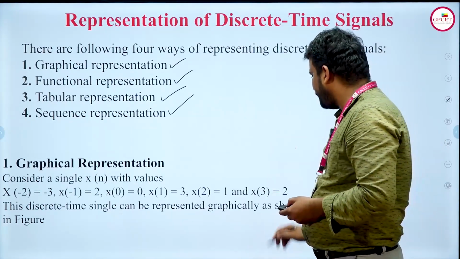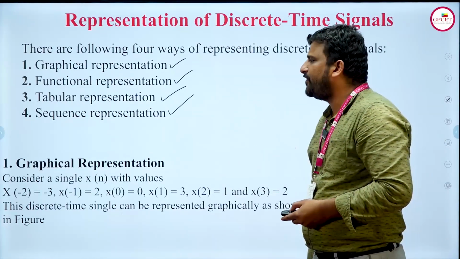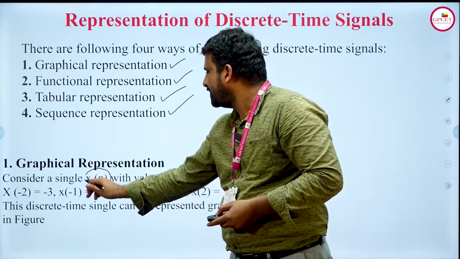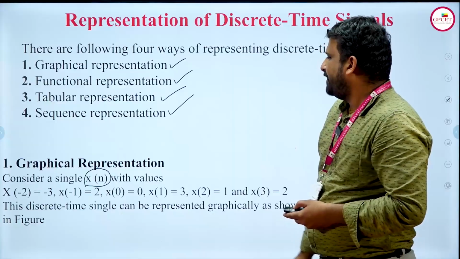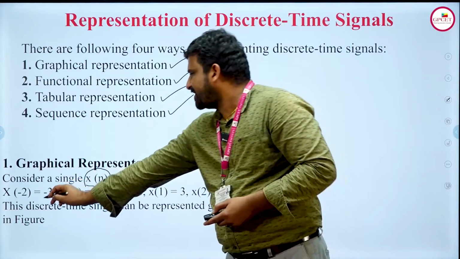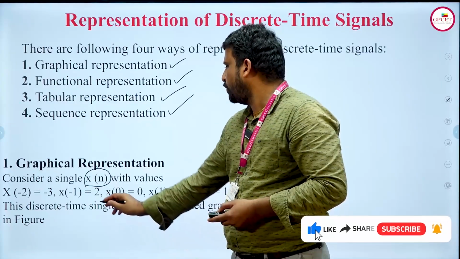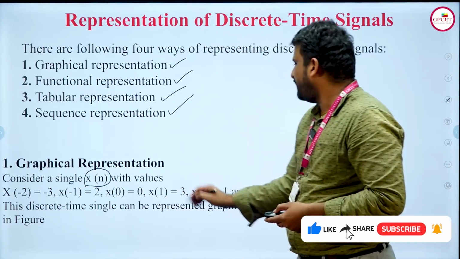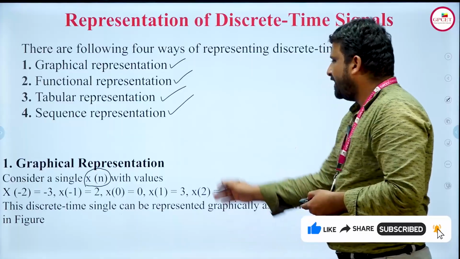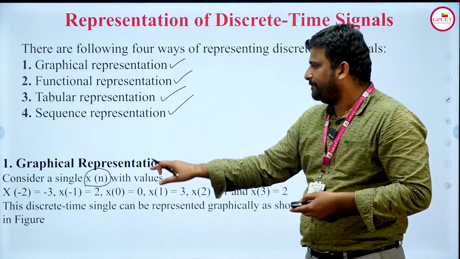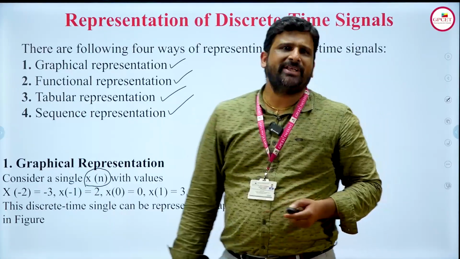You can see one example where it is given in the form of a signal. x of n is one of the signals considered. For example, x of minus 2 is equal to minus 3, x of minus 1 is equal to 2, x of 0 is equal to 0, x of 1 is equal to 3, and so on. So the representation will be in the form of like this. Then this will be shown in graphical form.